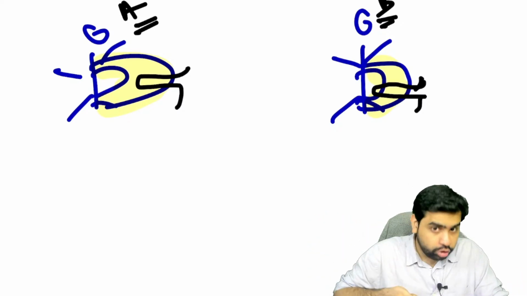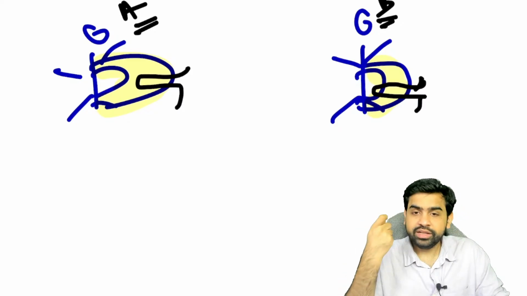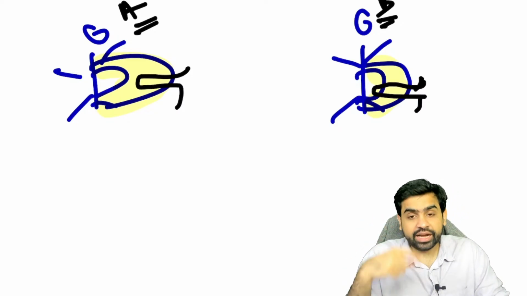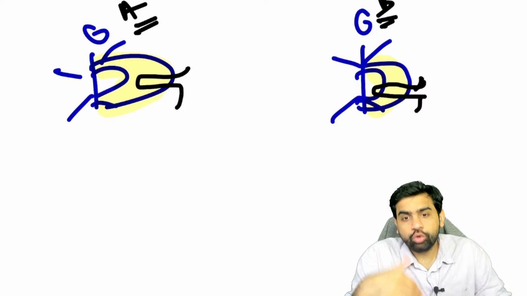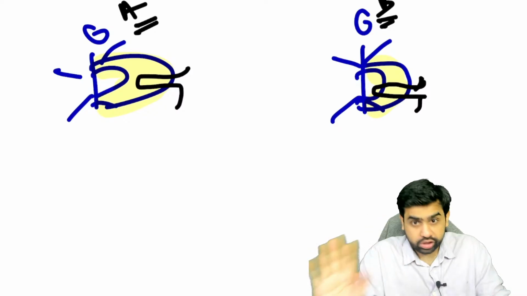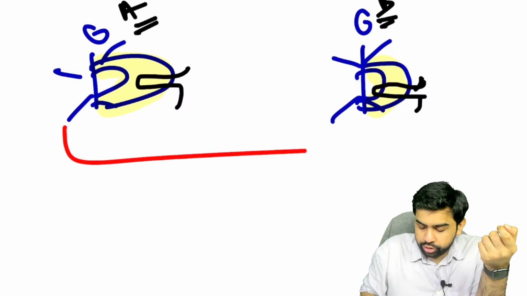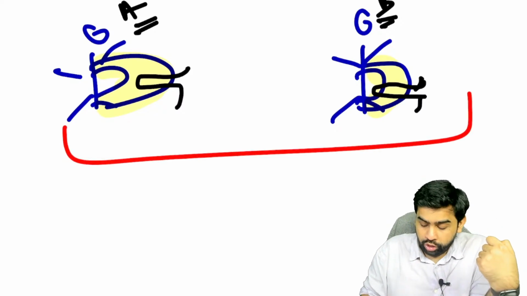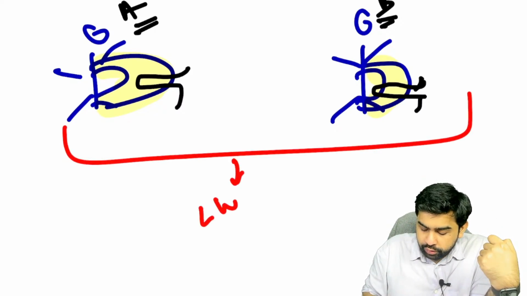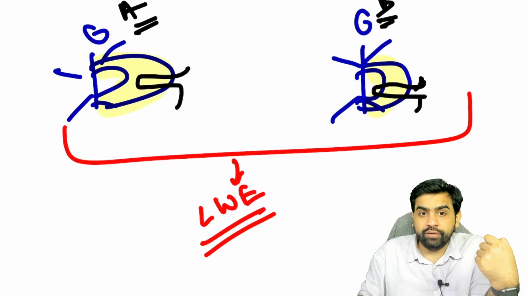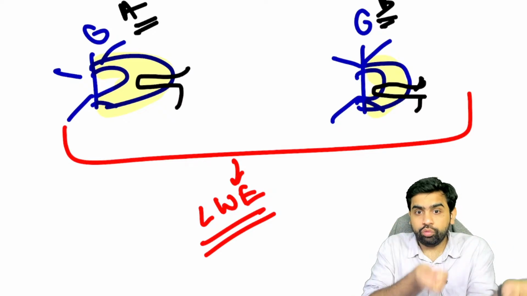But if it has crossed the peritoneum, there is now a definitive risk that it could have injured some intra-abdominal organ. Still, we are not sure. Are you understanding my point? So whenever these patients come to you in the emergency, what is the next step you're going to do? You're going to perform local wound exploration, LWE. What does LWE stand for? Local wound exploration.